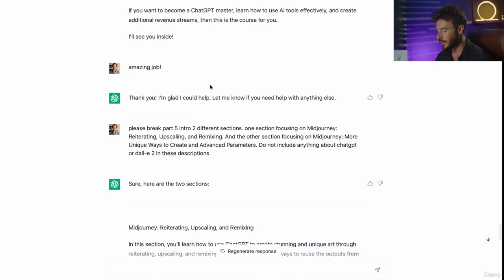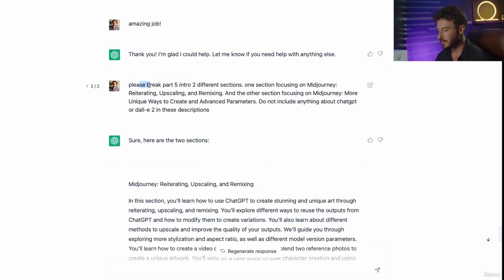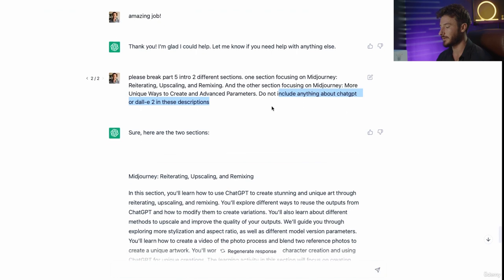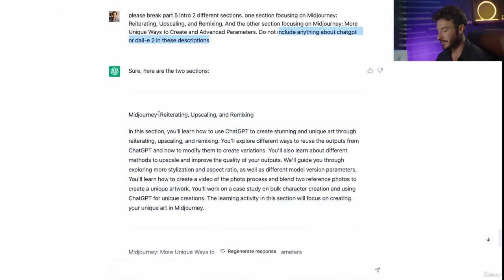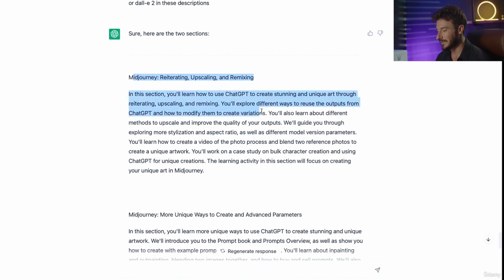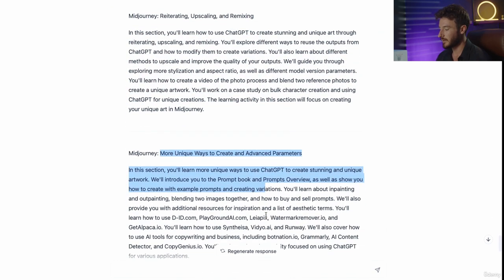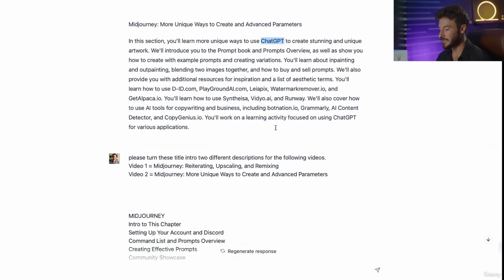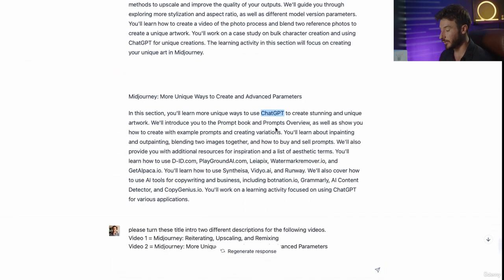So let's go and see what other interaction I had with it. So I said, please break part 5 into 2 different sections. One section focusing on Midjourney, reiterating, upscaling, and remixing, and the other section focusing on Midjourney and more unique ways to create and advanced parameters. Don't include anything about ChatGPT or DALL-E 2 in these descriptions, because I was having a little bit of an issue there. There was a little bit of back and forth. It did exactly what I wanted of splitting it into 2 sections, but for whatever reason, it kept bringing up ChatGPT. So this is not perfect, but I was honestly pretty blown away.